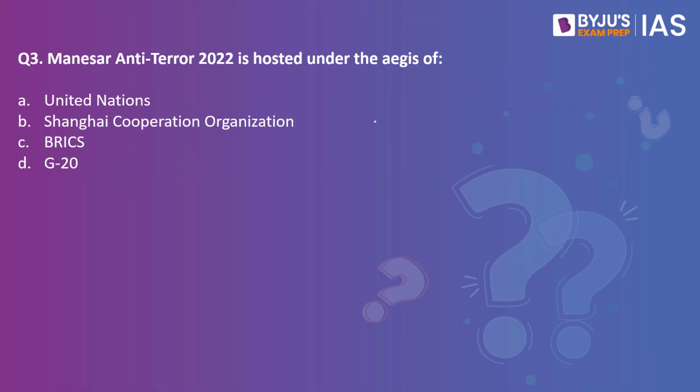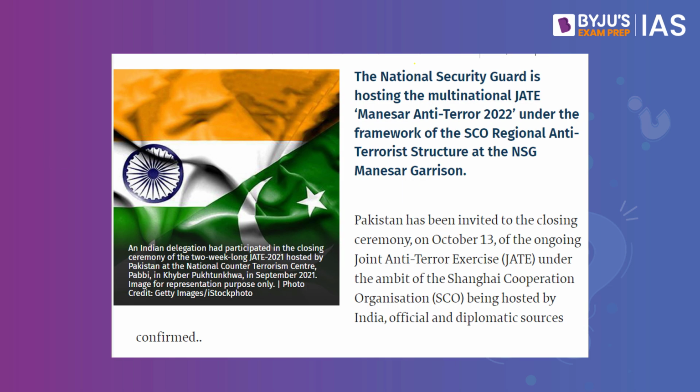Third question is, Manesar Anti 2022 is hosted under the aegis of, and four organizations are given. There is UN, there is SCO, there is BRICS and G20. This question has been asked because very recently it was said that there is a meeting of several countries going on where they are discussing the different anti-terror exercises that could be done. And this is called the Joint Anti-Terror Exercise. And it is being done under the ambit of the Shanghai Cooperation Organization.